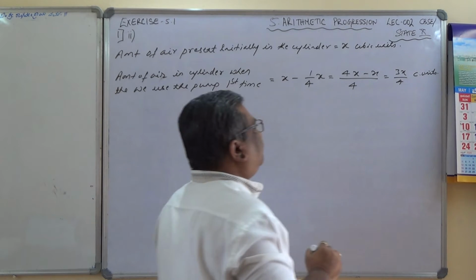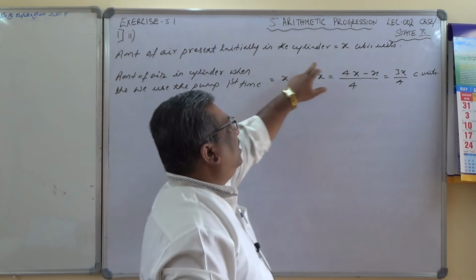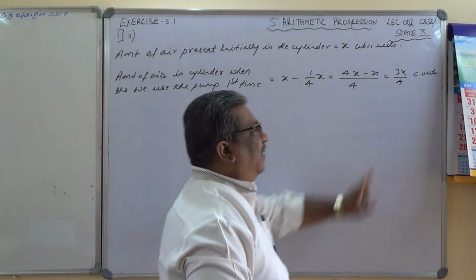When we use the pump the first time, 1/4 of the initial volume is removed and 3/4 is remaining now.